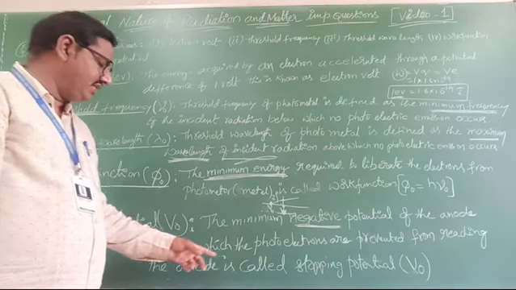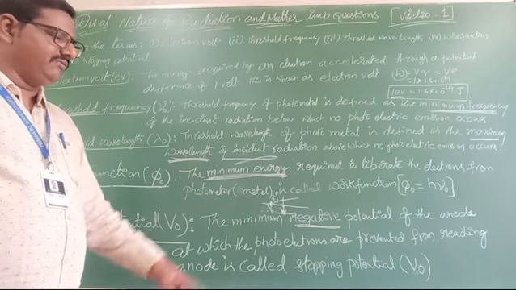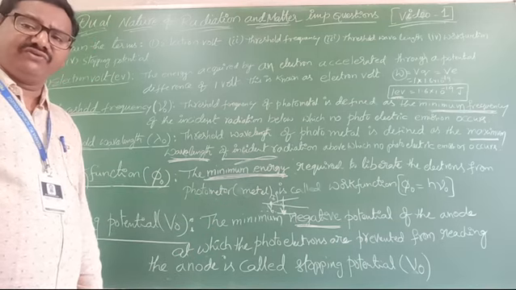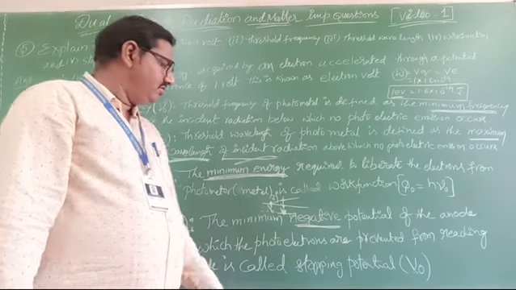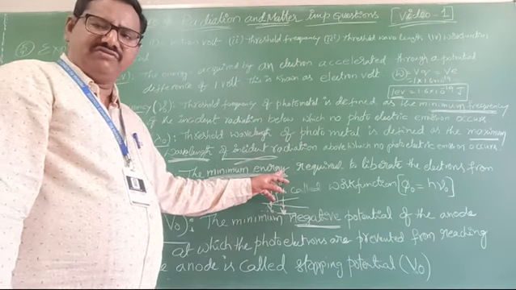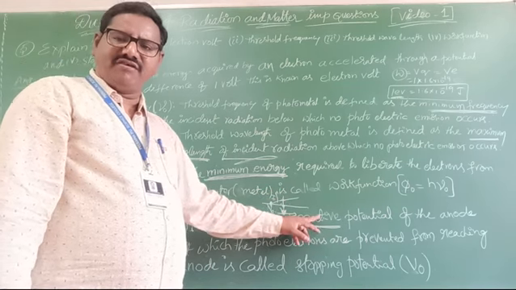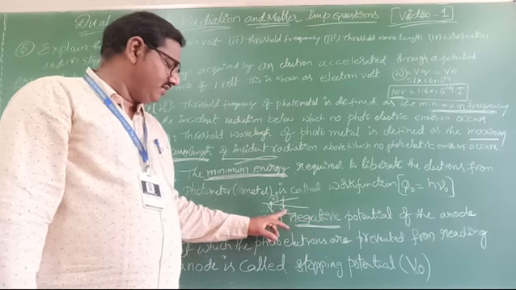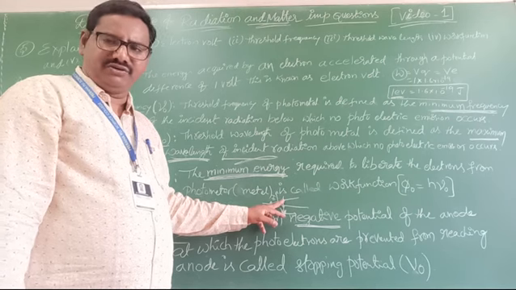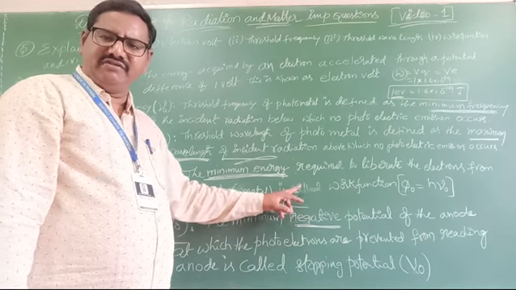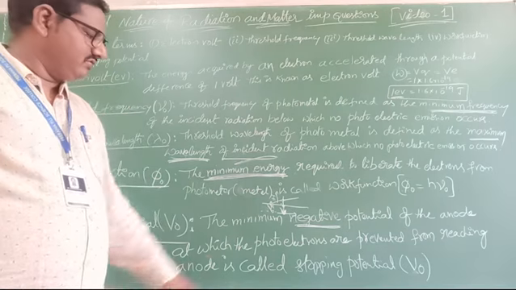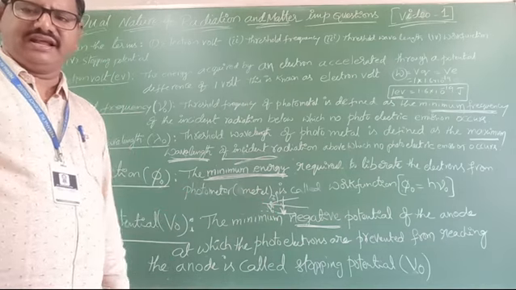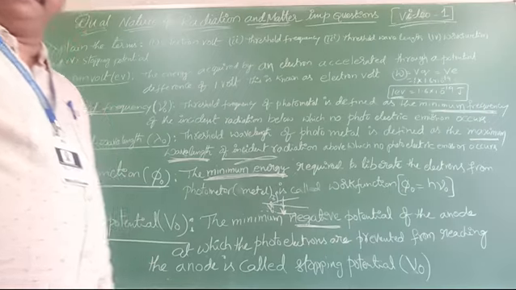Or one more way to define it: the minimum negative potential at which the photocurrent will be zero. On the y-axis we consider current and on the x-axis potential. At zero potential the current cannot be zero. At which negative potential it becomes zero, that negative potential is called stopping potential. That definition comes from this graph.